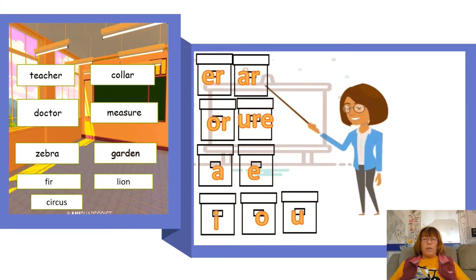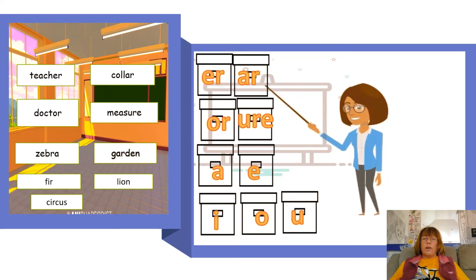So as part of this, we used the words teacher, collar, doctor, measure, zebra, garden, fur, lion and circus.